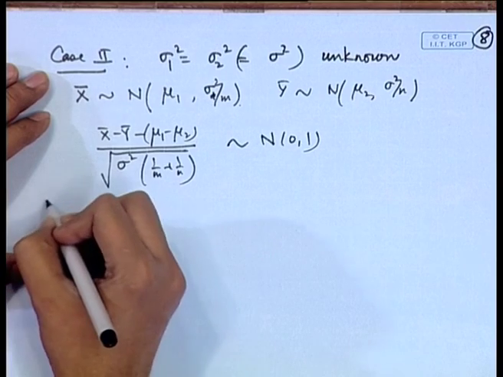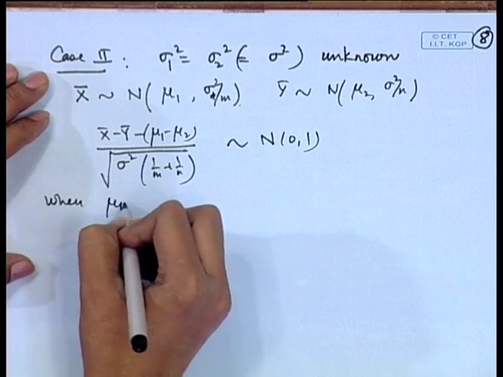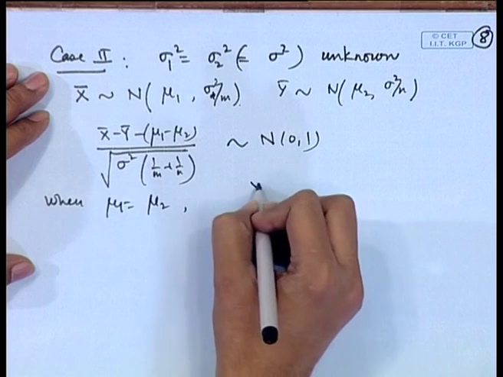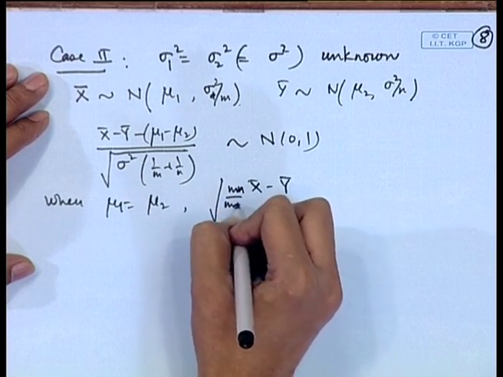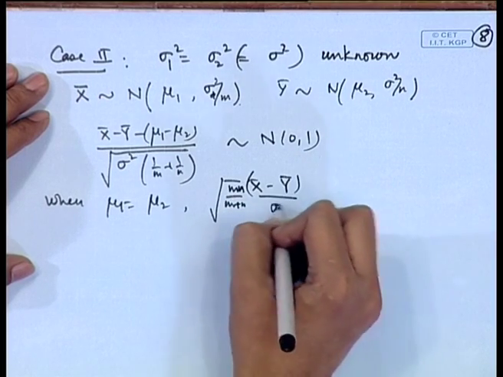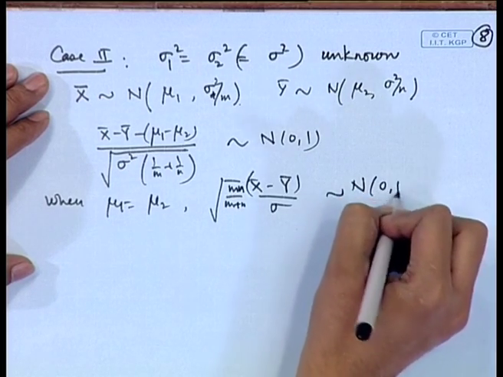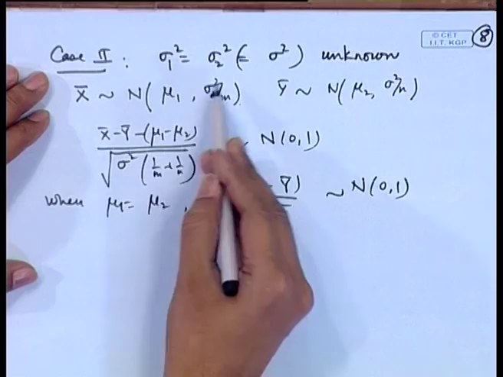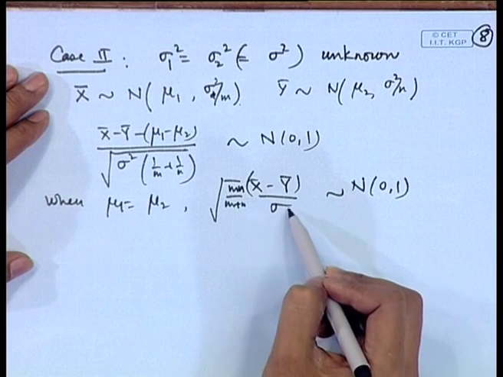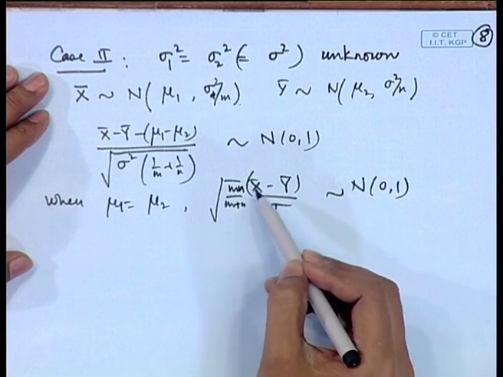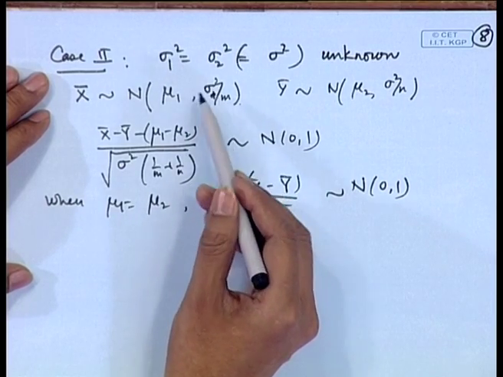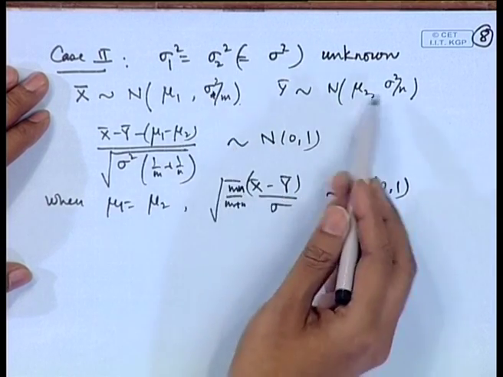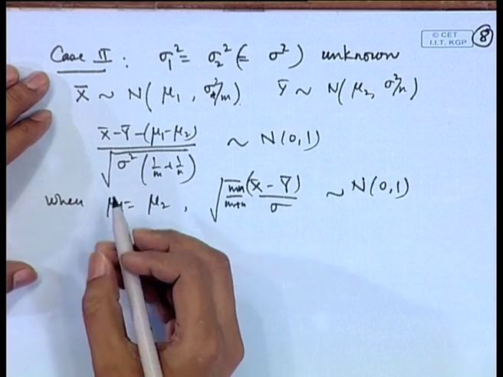Now, when mu 1 is equal to mu 2, we will get (x bar minus y bar) times square root of mn by (m plus n), divided by sigma. This follows normal 0, 1 distribution. Now, we will consider estimation of sigma here, because we cannot utilize this sigma in the test statistic. So, we look at the estimates of sigma square from both the samples and we may merge them.